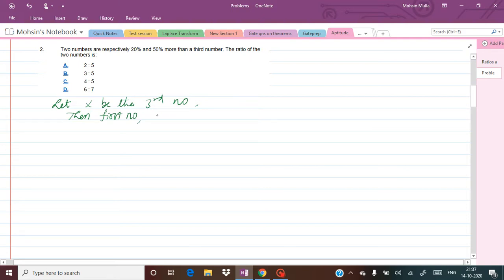More than means 100 plus 20, so 120% of x. That can be written as 120 divided by 100 into x, and dividing by 20, we get 6 by 5 into x as the first number.